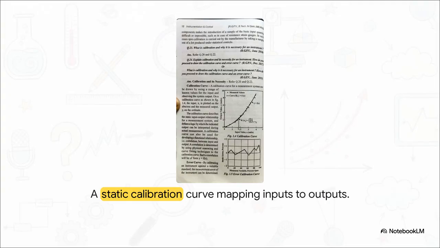And when we do calibrate, we create something like a static calibration curve. Just picture this plotted out on a graph. Down on the horizontal axis, we've got the known input values from our trusted standard. Over on the vertical axis, we have the actual output our instrument gave us. By plotting these points, we draw a curve of best fit. This curve establishes the fundamental logic for the entire instrument. It essentially tells the system, hey, if the sensor outputs a 4, the true input was actually a 2.5. It acts as a translation dictionary between the raw output and verified truth.